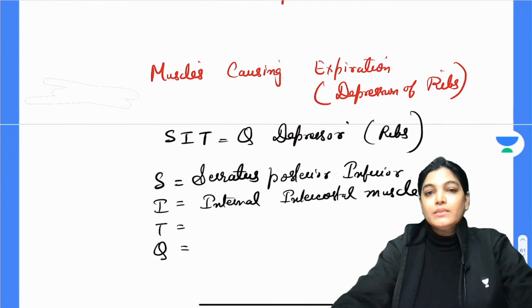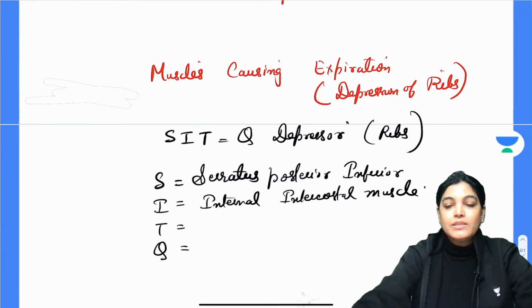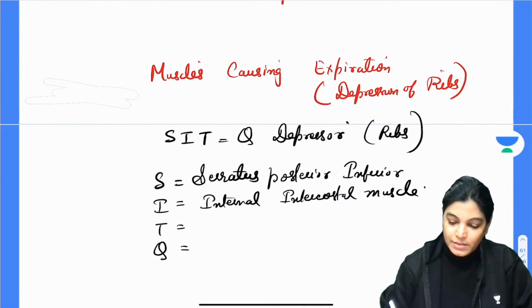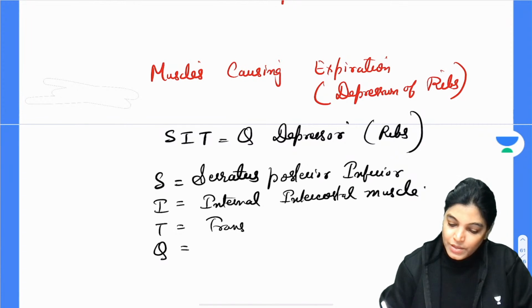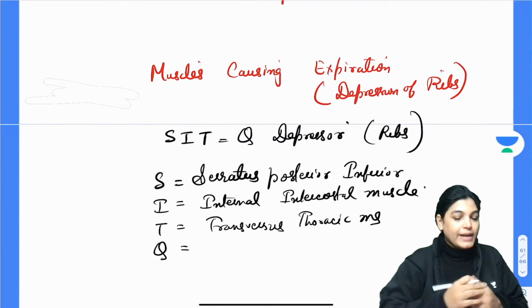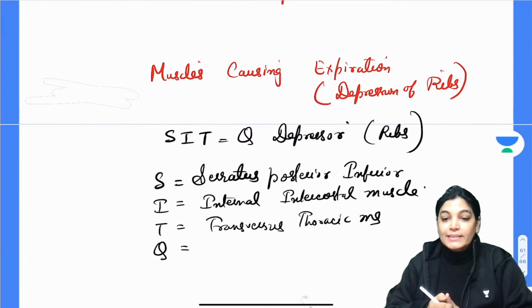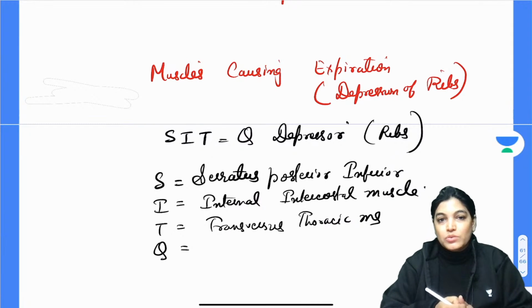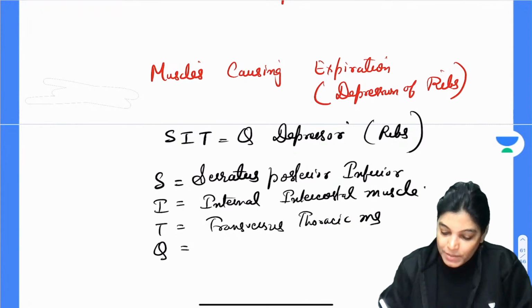I stands for internal intercostal muscle. T stands for transverse thoracic muscle. And what does the Q stand for? Q stands for quadratus lumborum muscle.